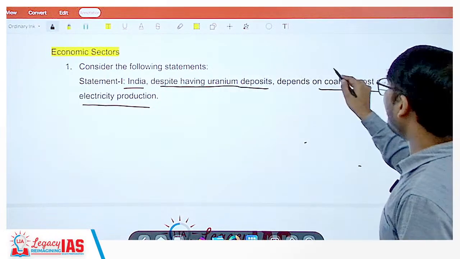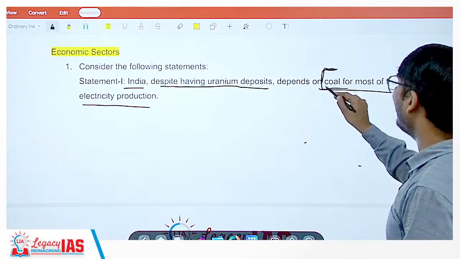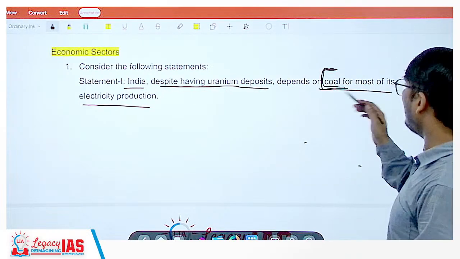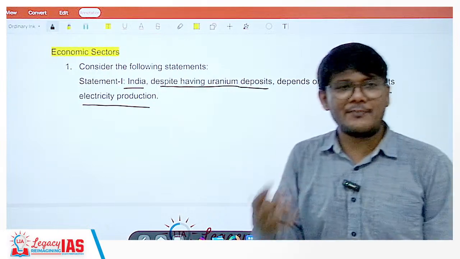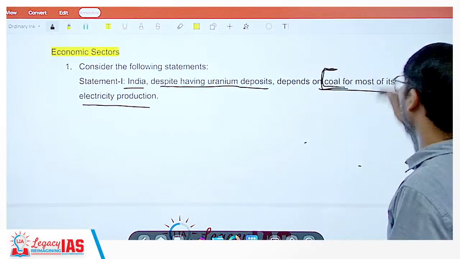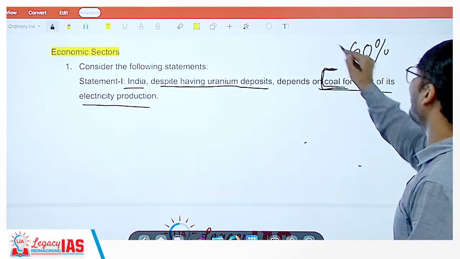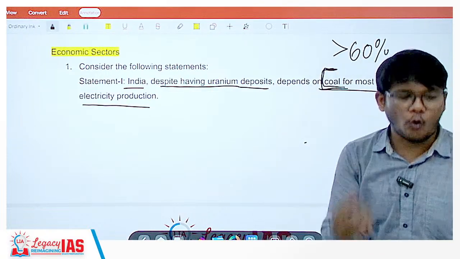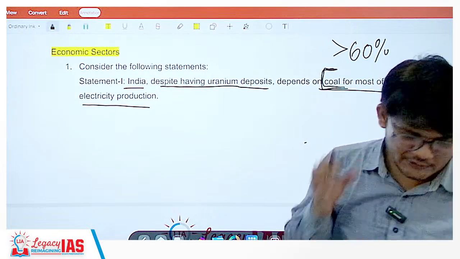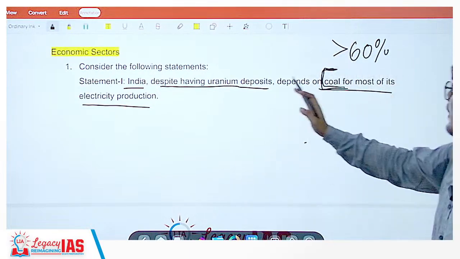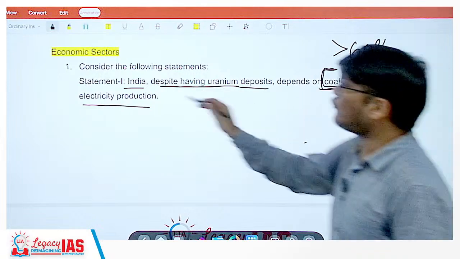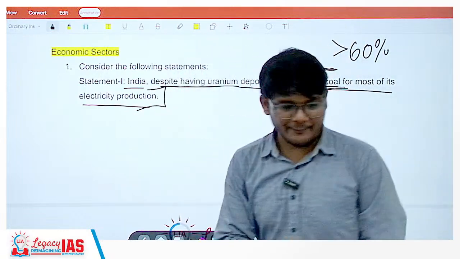See, the second part is very common knowledge. Coal is helping us generate most of the electricity. More than 60% of electricity is generated through coal, that is through thermal power plants. So this part is correct. India depends on coal for most of the electricity production, that is absolutely correct.